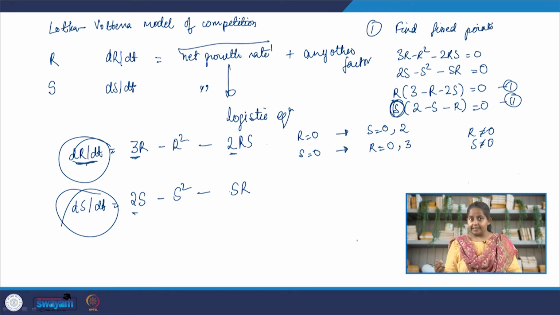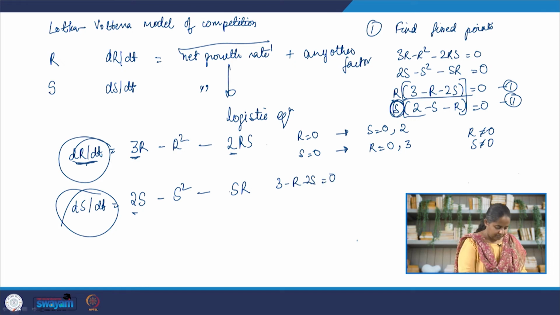So, in this case, since r and s both are not equal to 0, these two terms, 3 minus r minus 2s and 2 minus s minus r, have to be 0. So, let us solve them. We have 3 minus r minus 2s equal to 0, and 2 minus r minus s equal to 0.